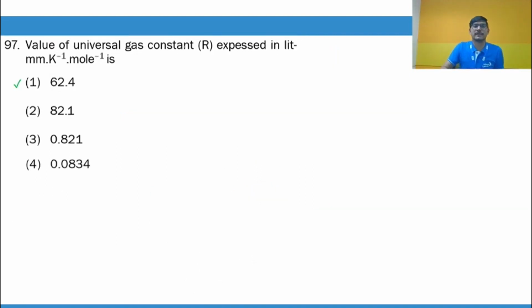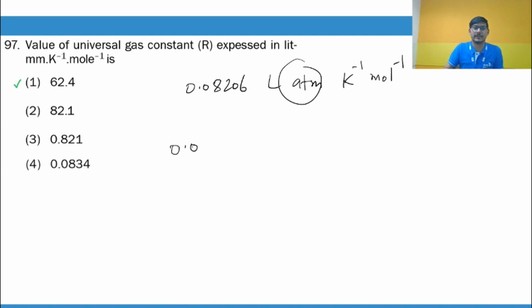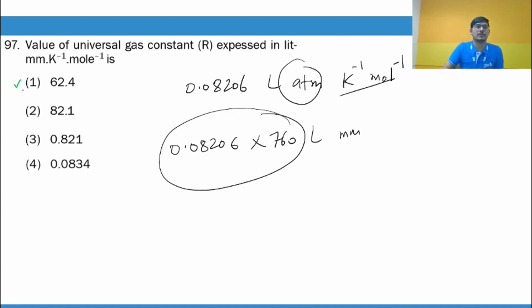What is the value of the universal gas constant? Let's take that value: 0.08206 liter atm Kelvin inverse mole inverse. Now you know that 1 atm is 760 millimeter mercury. So let us multiply this value by 760. It will come out in liter millimeter mercury Kelvin inverse mole inverse. When worked out, this will give you 62.4.